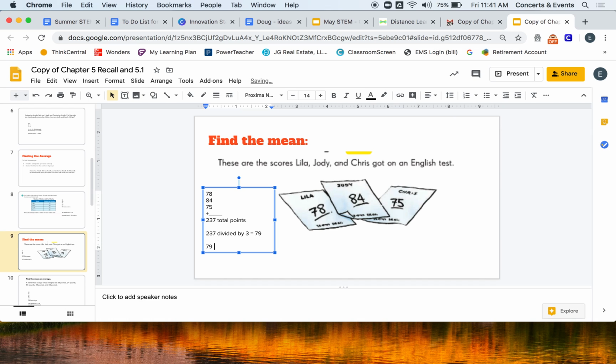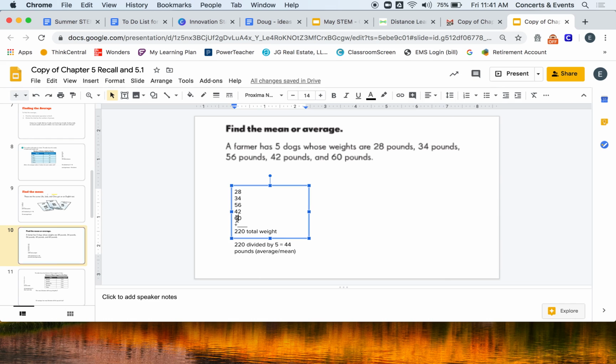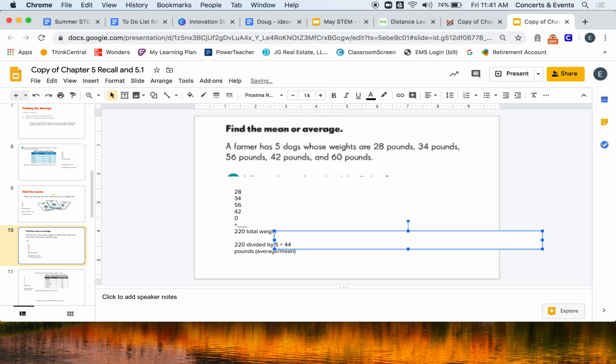That makes sense using common sense because they're right around that number. Jody's a little bit higher and Chris is a little lower, but Lila's right there. So everyone's got about a 79 average. Okay, let's try 2 more. I want you to press pause, and press play when you are ready.